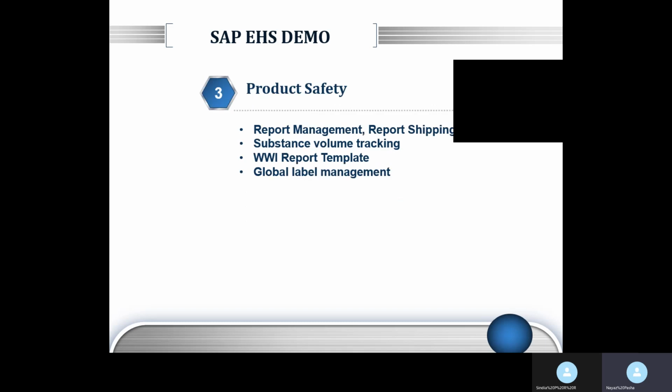Next, you have product safety. This component is mainly used by companies in the manufacturing sector. Using this product safety component, you can create various kinds of reports, MSDS, safety instruction manuals, or any customer product information that goes directly into the hands of the customers. All those reports can be created using the product safety component.